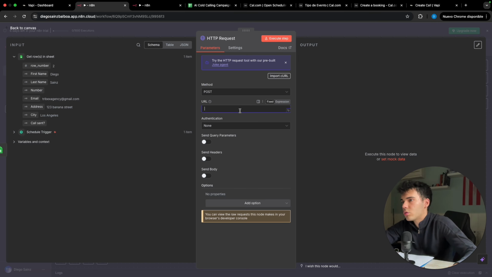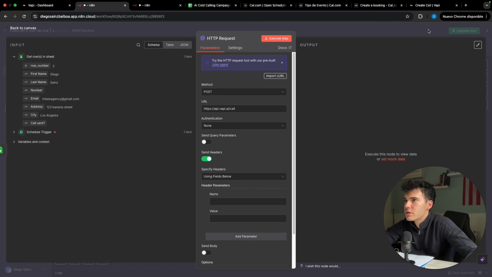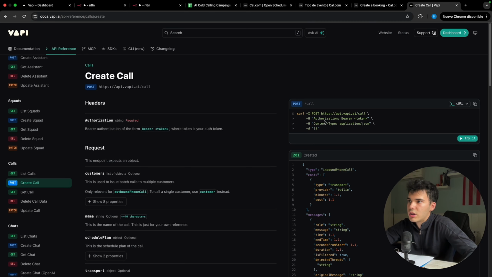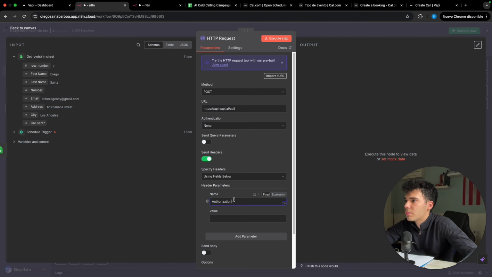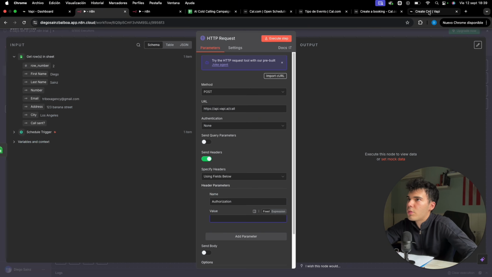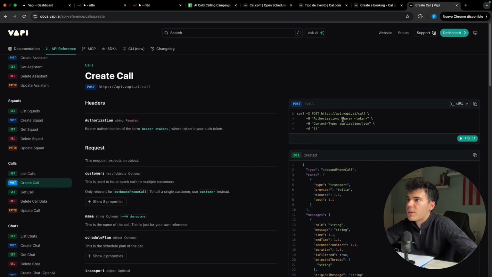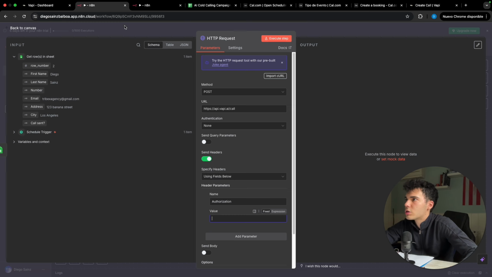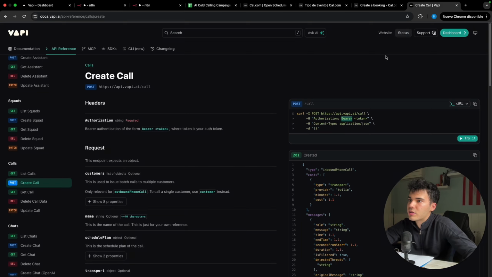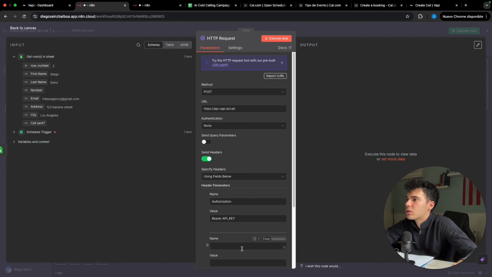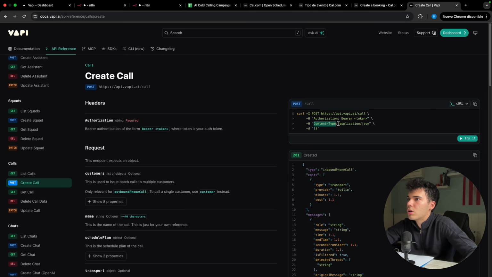Then what we are gonna do is send headers. There you go. Well, let's go back to here, and we're gonna put these 2 headers. The authorization, I'm gonna copy it, bring it here, paste it here, and here it has to go your API key. Then we're gonna add another parameter that is gonna be content type and application JSON. There you go. Okay, fantastic.